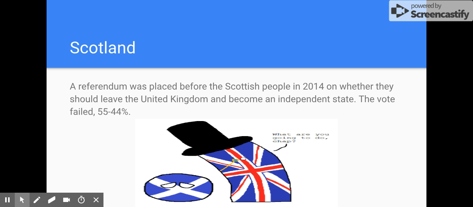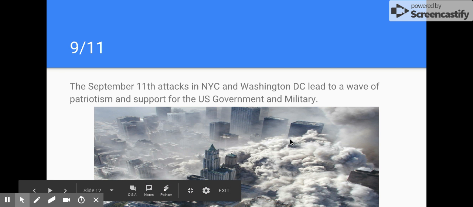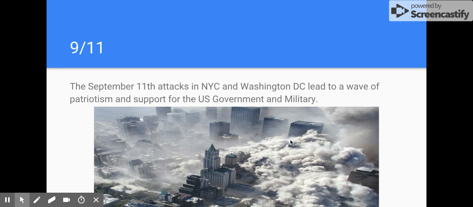Scotland. Scotland voted several years ago, there was a vote to the Scottish people on whether or not they should leave the United Kingdom. The vote failed. Scotland remains part of the United Kingdom, Wales, England, Northern Ireland. But this referendum would be an example of separatism because the referendum placed before the people was to secede or leave the United Kingdom. 9/11. 9/11 would be an example of a centripetal force because it's bringing people together in the United States around the 9/11 attacks.